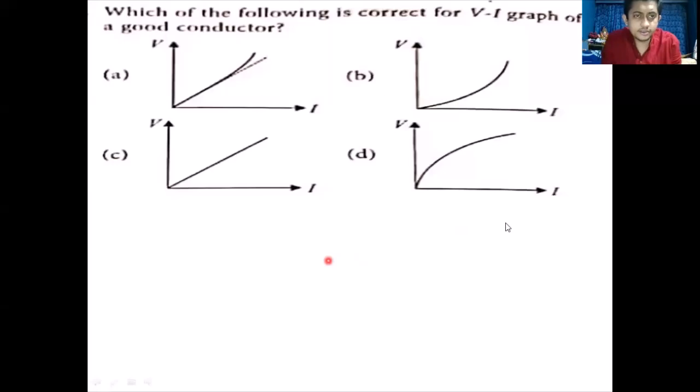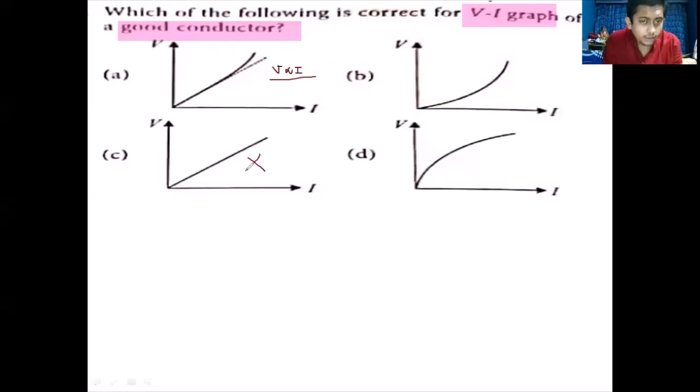So the question asks, which of the following graph is correct? VI graph according to Ohm's law. According to Ohm's law, because conductors obey Ohm's law. So we know that according to Ohm's law, voltage is directly proportional to current. So V against I graph must be a straight line because V is directly proportional to I. The graph must be a straight line passing through origin.